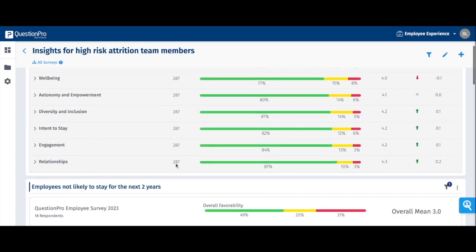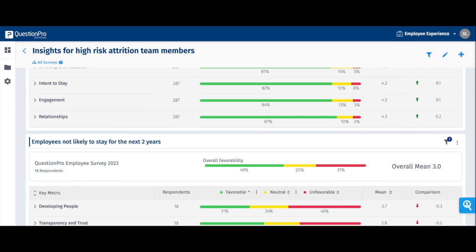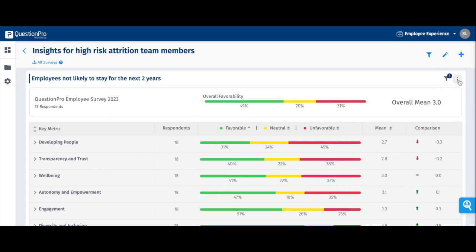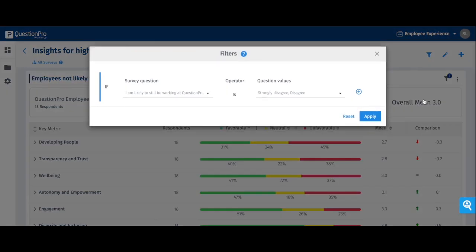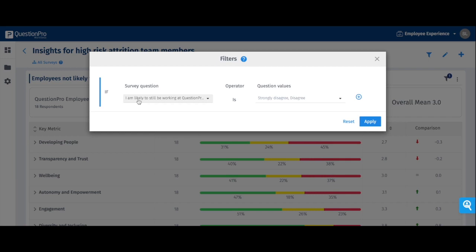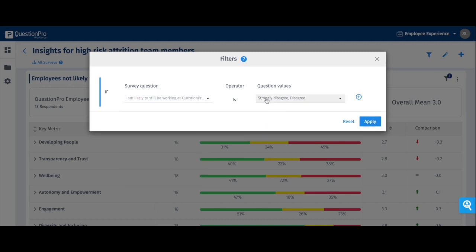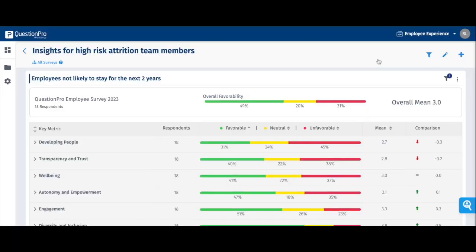Now, the next analysis I would recommend adding is the same scorecard. However, here what you can do is go ahead and filter the information by choosing "I'm still likely to be working at QuestionPro in 2 years." So for this question, how do the individuals who said strongly disagree or disagree answer the survey overall? We've already selected the filter for demo purposes, and we can see that when we sort the results, developing people is still the biggest area of opportunity.